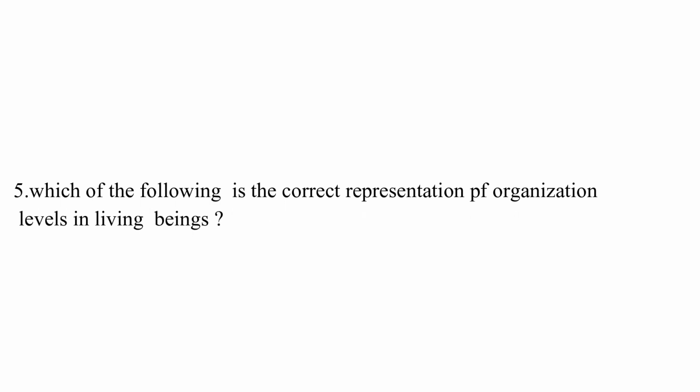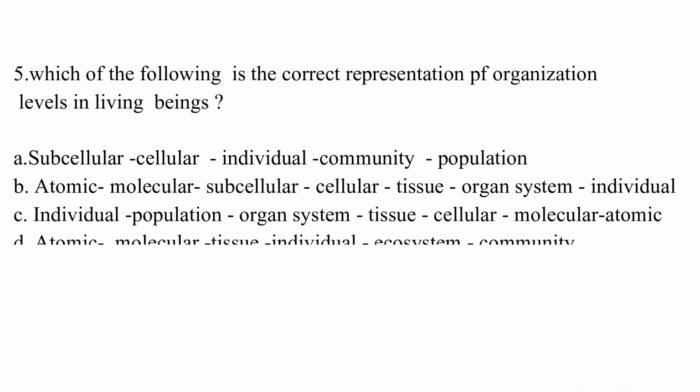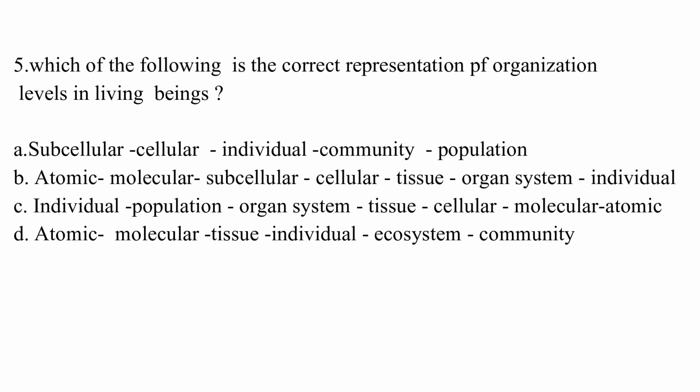Which of the following is the correct representation of organization's label in living beings? Option A, subcellular, cellular, individual, community, population. Option B, atomic, molecular, subcellular, cellular, tissue, organ system, individual. Option C, individual, population, organ system, tissue, cellular, molecular, atomic. Option D, atomic, molecular, tissue, individual, ecosystem, community. The correct answer is B, which is atomic, then molecular, then subcellular, then cellular, then tissue, then organ system, then individual.